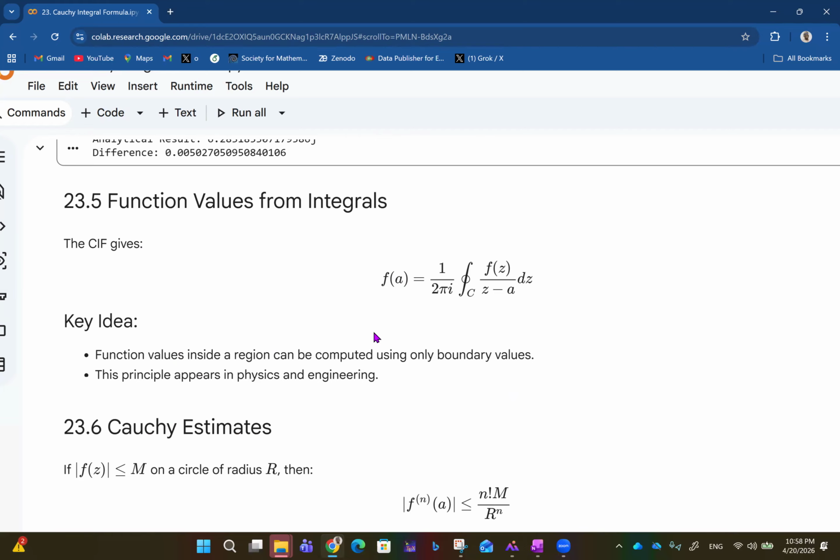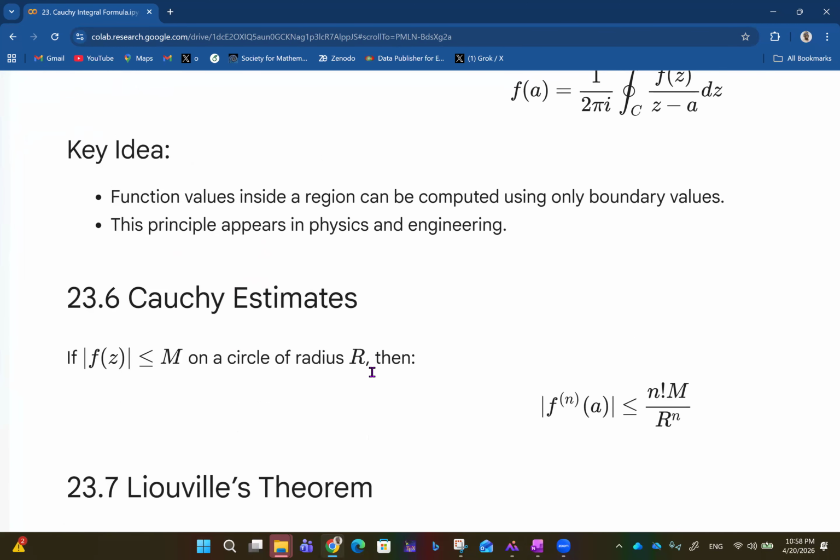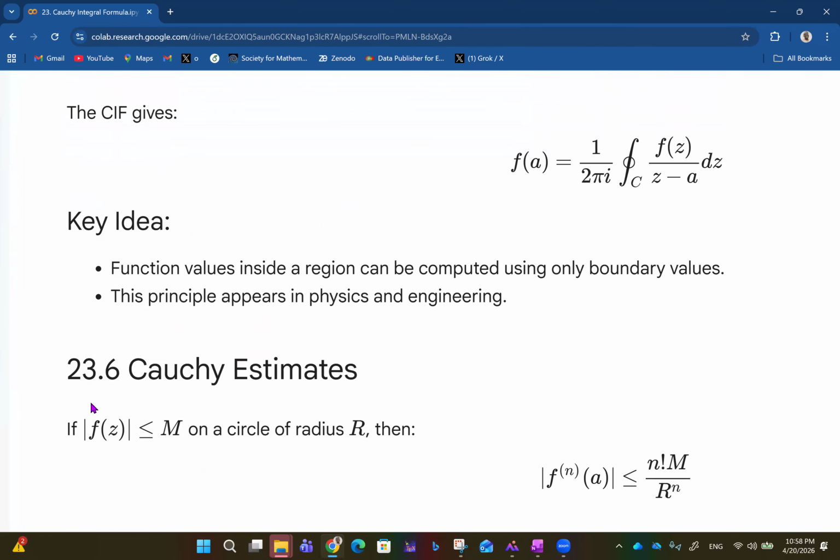And that's why we focus on the function f of z, the a, and the number of derivatives, the n. So this principle appears in physics and engineering. Then we can talk about Cauchy estimates. Now, if the absolute value of f of z is less than or equal to M on a circle of radius r, then the absolute value of the nth derivative evaluated at a is always less than or equal to n factorial multiplied by M, that's the boundary, all over the radius raised to the power of that nth derivative we have.